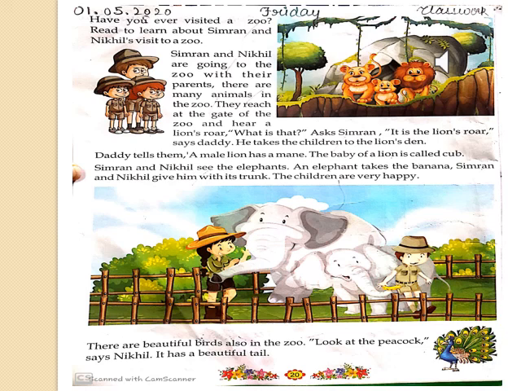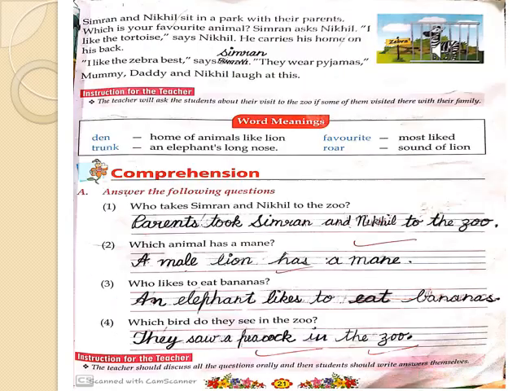Daddy, Simran and Nikhil see the elephants. An elephant takes the banana Simran and Nikhil give him with its trunk. The children are happy. There are beautiful birds also in the zoo. Look at the peacock, says Nikhil. It has a beautiful tail.